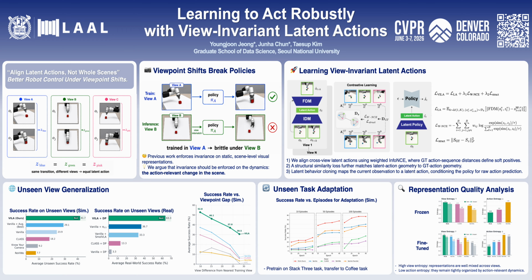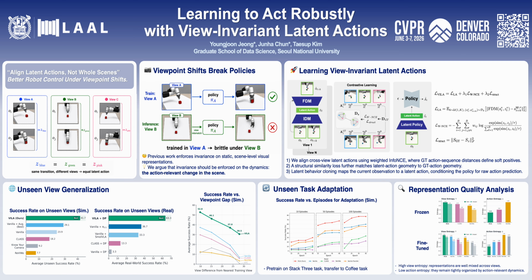We also evaluate unseen task adaptation. When pre-trained on a task, Villa can adapt to the coffee task with limited demonstrations, learns faster and reaches higher success than the baselines. This suggests that the representation is not only view robust but also useful as a transferable dynamics prior. Finally, our representation analysis shows that Villa has high view entropy and low action entropy. In other words, features are well mixed across camera views while still preserving action-relevant structure.